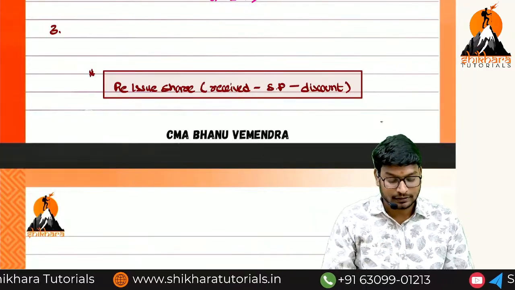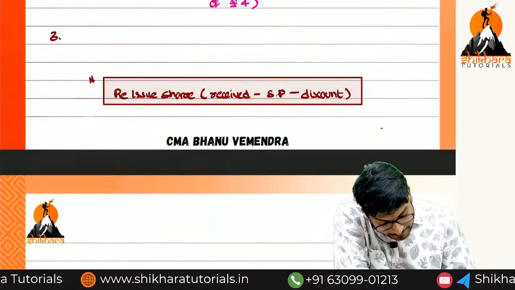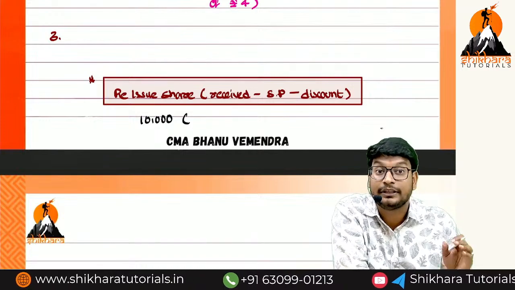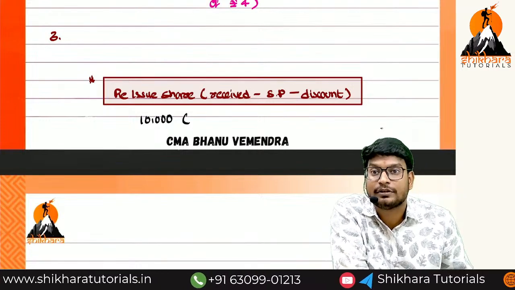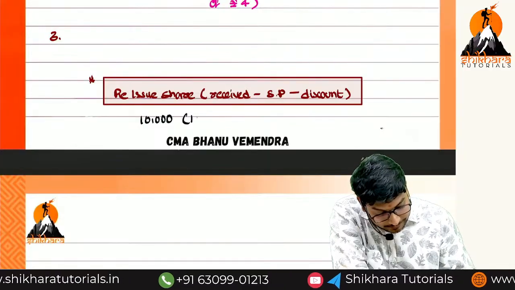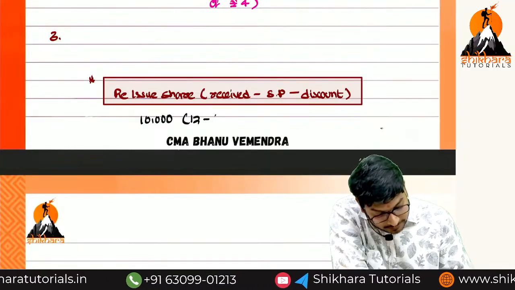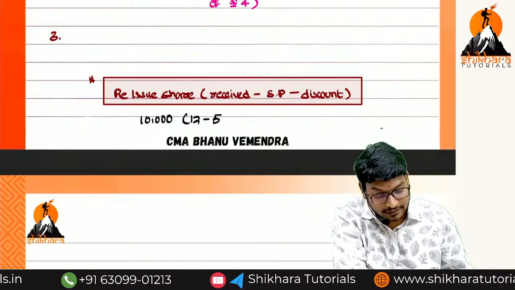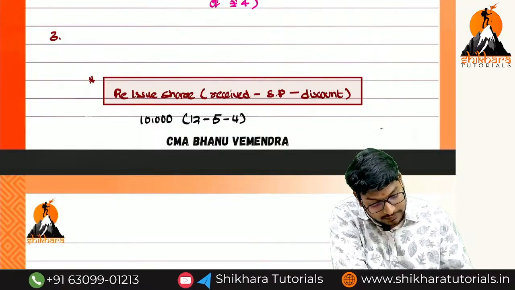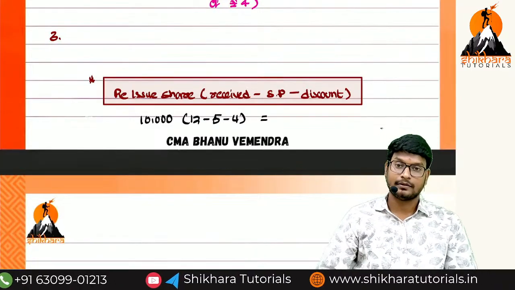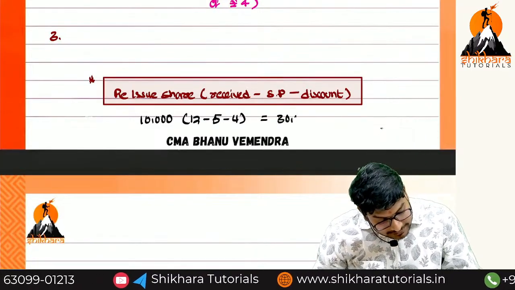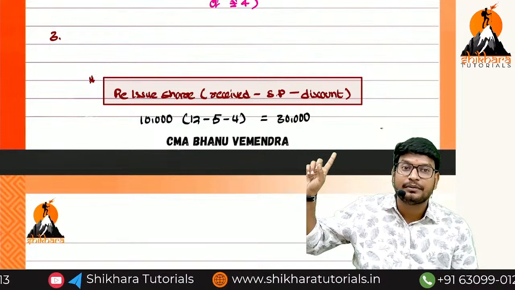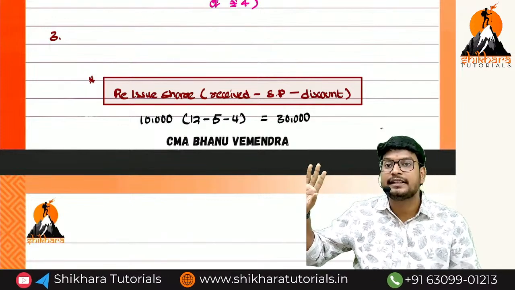Now, how many shares we are going to reissue, ma? 10,000 shares. How much amount we have received, in rupees per share? 12 rupees we have received. And minus securities premium, how much, ma? 5 rupees. Minus discount, how much, ma? 4. Can you say the amount? 30,000. Guys, are you understanding it or not? Because we have reduced the securities premium balance, that is the reason I am reducing securities premium here also.